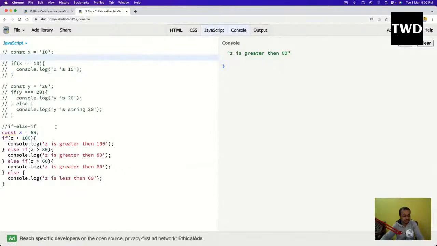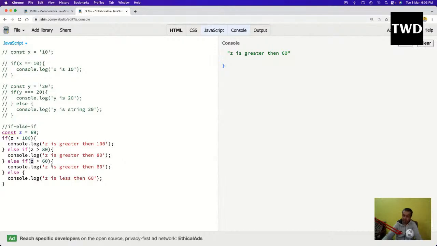So what had just happened? This 69 is there, so it came here: 69 is greater than 100? No, it is not true. Then it came to the else part. 69 is greater than 80? No, it is not true. 69 is greater than 60? Yes, it is true. It will print this console log and then come out of this if else statement. See, the next else statement is not run. The moment it finds something, it will come out. Okay, so it is like this.